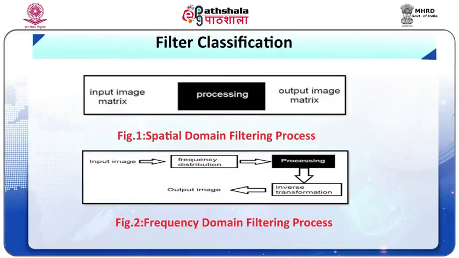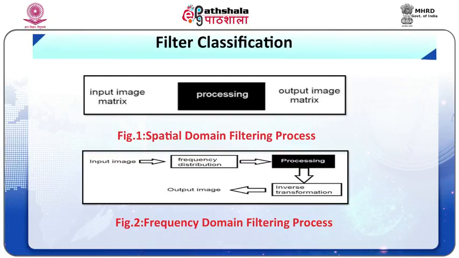Spatial filtering is a local operation in that pixel values in an original image are modified on the basis of gray level of neighboring pixels. Spatial domain filtering involves a discrete implementation of convolution filtering in the spatial domain. It is an important tool to process images and is widely used as a preliminary step in a variety of image processing applications.